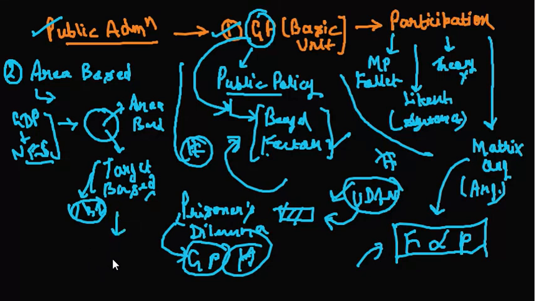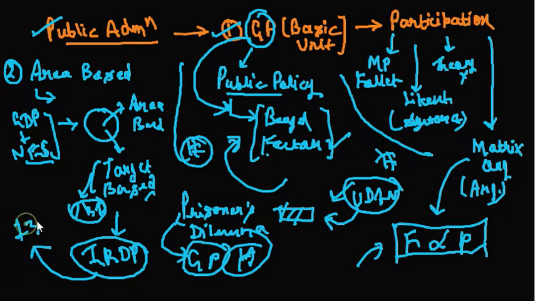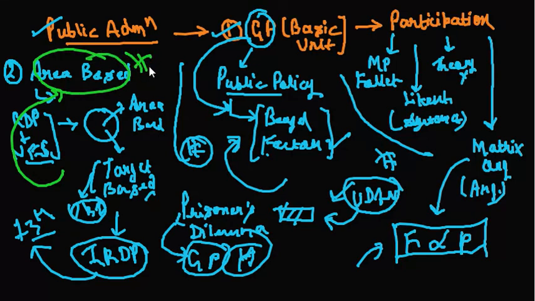and we brought another kind of policy like integrated rural development plans, IRDP and all. After this the fourth stage came, which was the 73rd and 74th amendment. So you can highlight that we are going back to our area based development idea. We are going back to that particular time, where we are selecting a particular section, a particular area, and focusing on the development of that particular section. This is it for the day. Thank you so much.